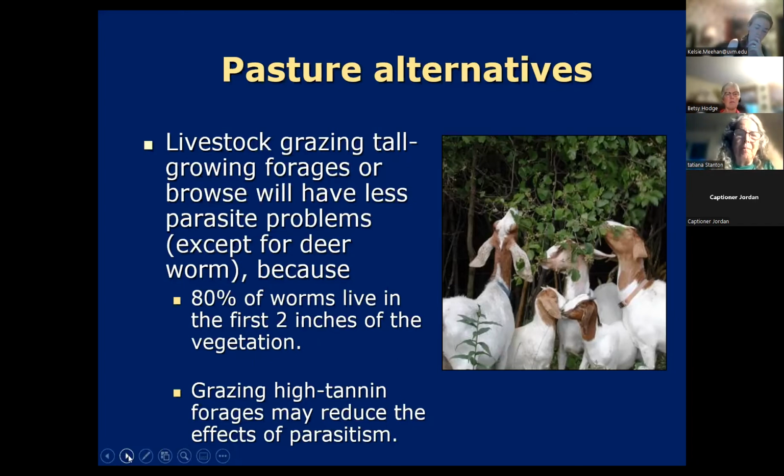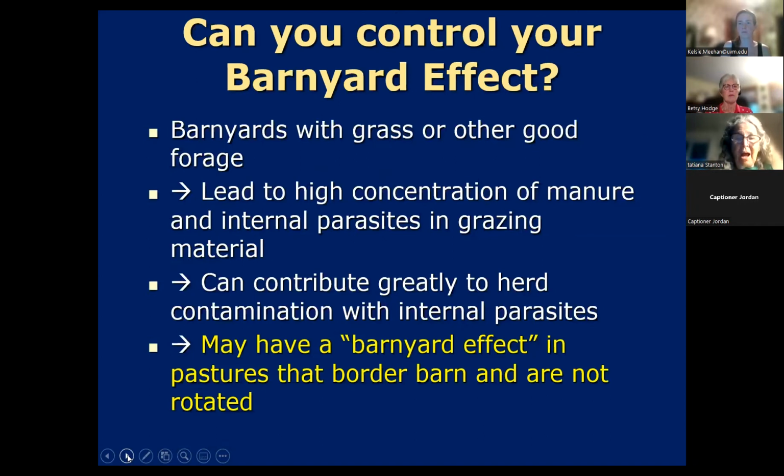And so you have to consider that. But during the drier times of the year, you're fairly safe to be grazing your brush. And also, I'll talk about it later: it appears that sometimes grazing high tannin forages can help reduce the effects of parasites. And we'll talk about that more later. Next, I'm going to talk about the barnyard effect, and then I'll address some of the questions we have.